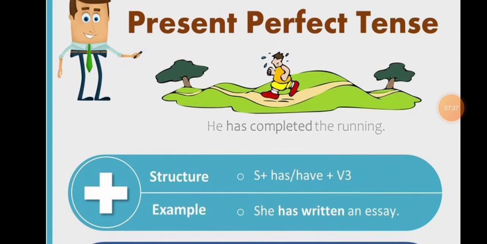Example: she has written an essay. So has will be used with he, she or it. Have will be used with I, you, we, they. As she is there, here they used has.